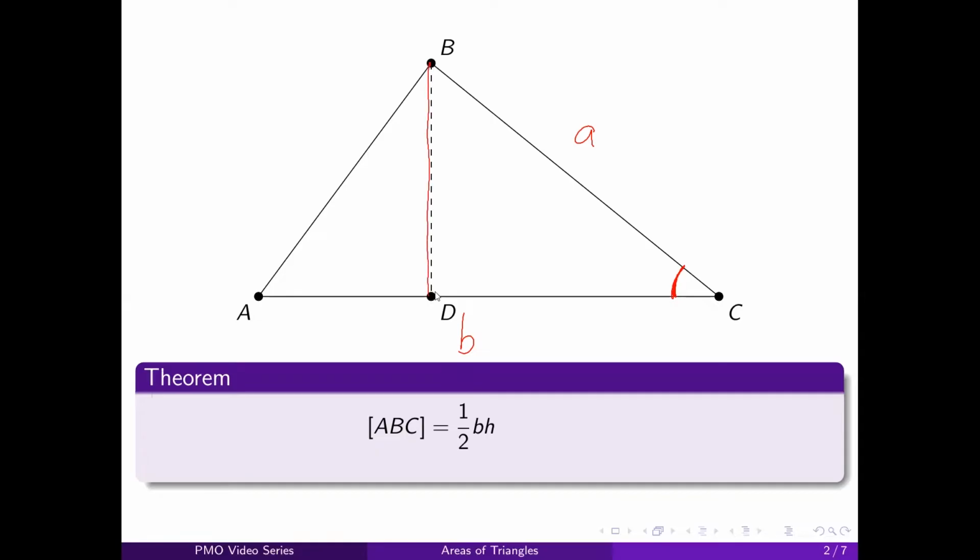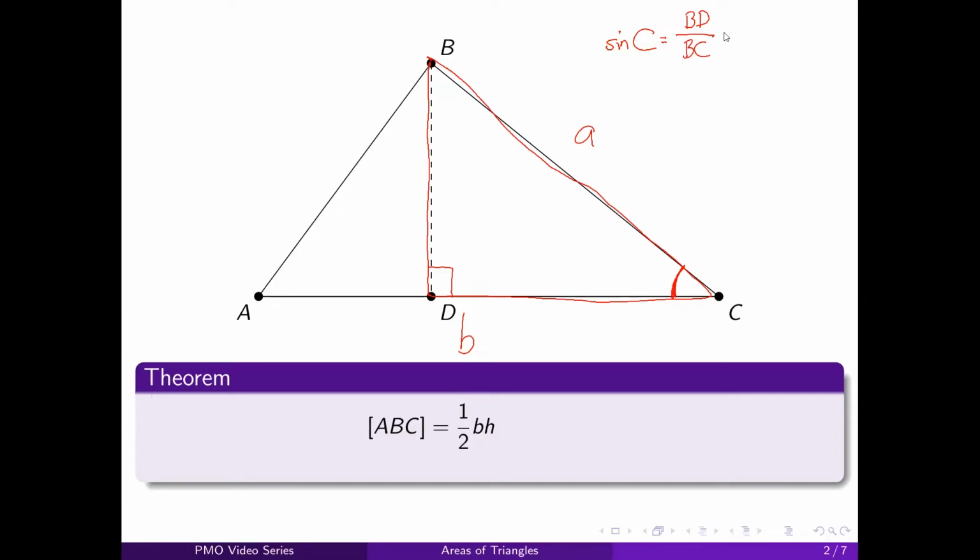In particular, we'll be examining this right triangle here, triangle BDC. And if we recall from trigonometry, the sine of angle C is equal to opposite over hypotenuse. The opposite side is BD, divided by the hypotenuse, which is BC.